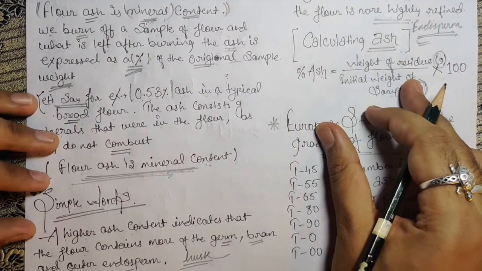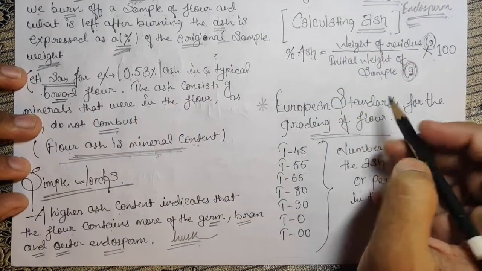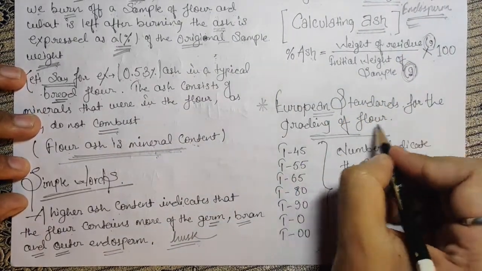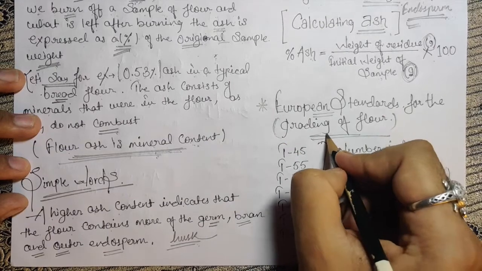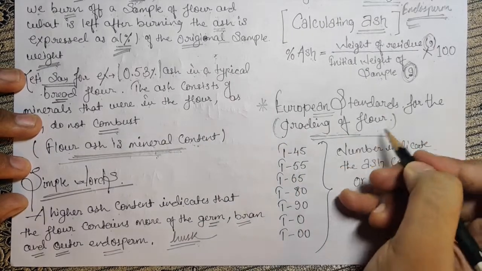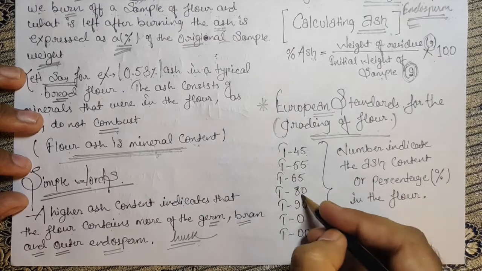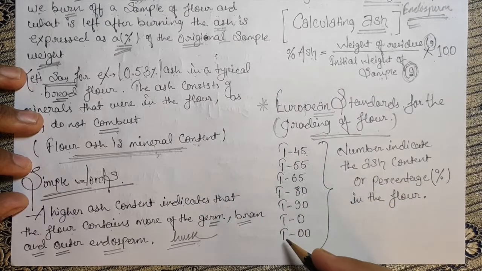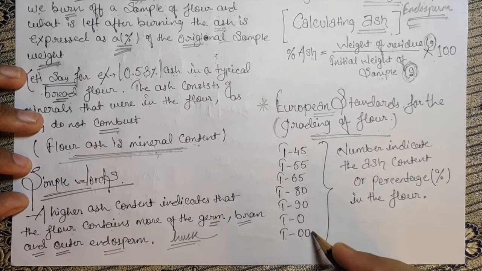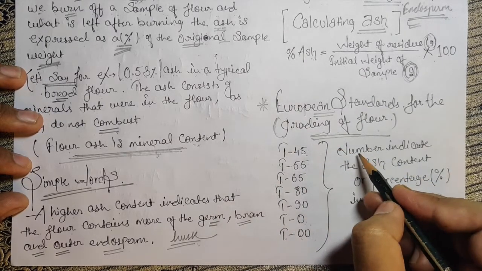Let's go ahead. Here we have the European standard of grading flour. This is the way we grade our flour: T45, T55, T65, T80, T90, T0, then T00, right? So these are all numbers.